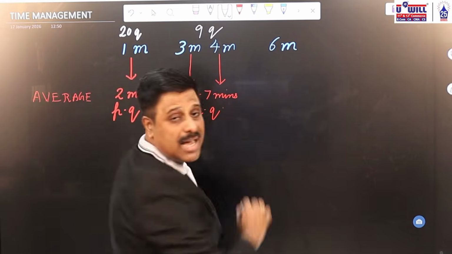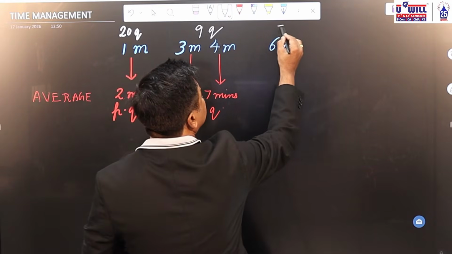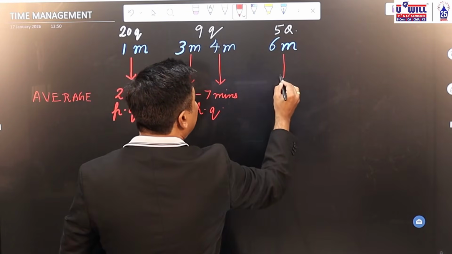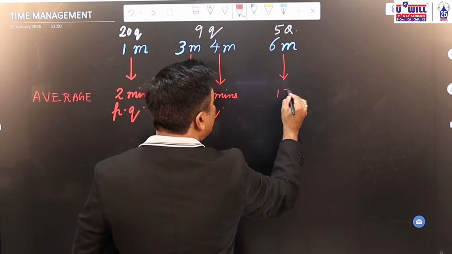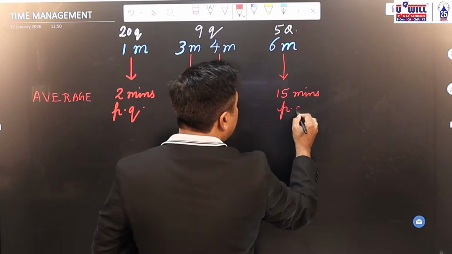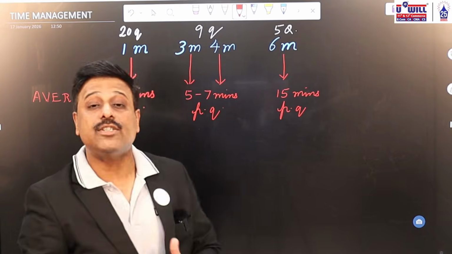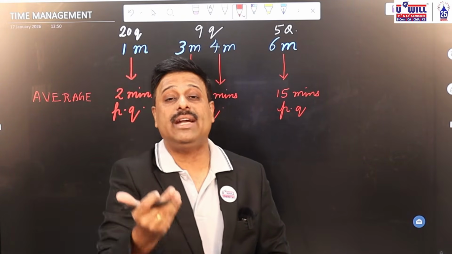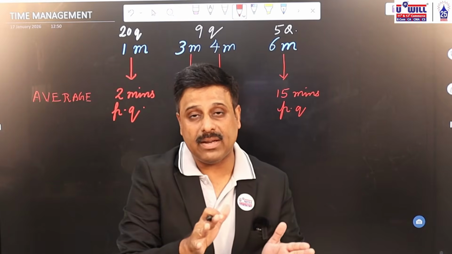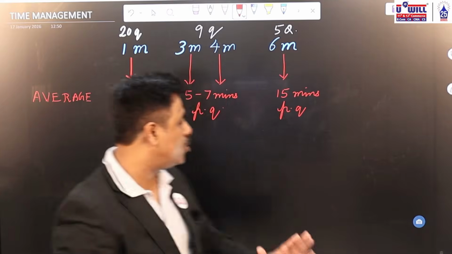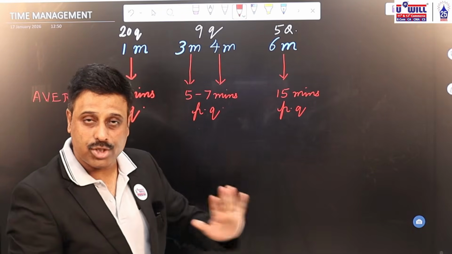And for 6 marks, you will have 5 questions of 6 marks each. Roughly, on an average, devote 15 minutes per question. Maybe in some questions you have to devote 20 minutes, but there will be other questions which you can finish in 10 minutes. On an average, try to devote 15 minutes per question.